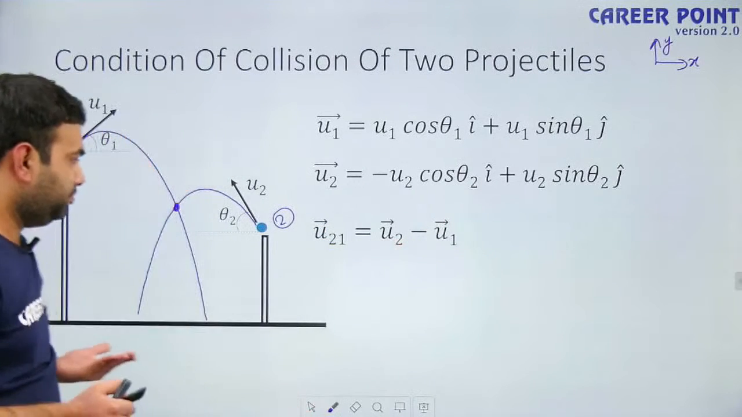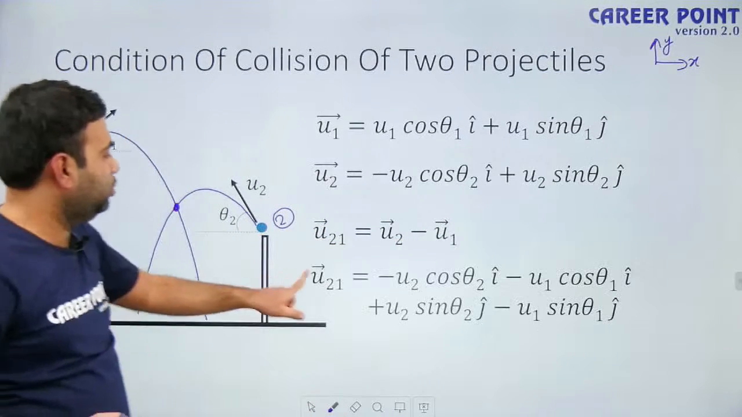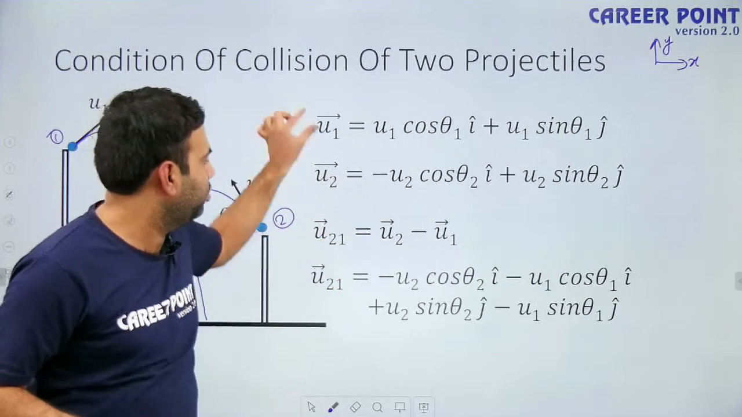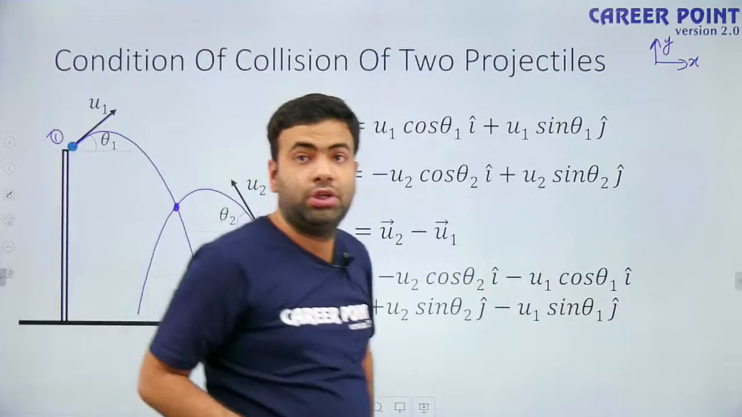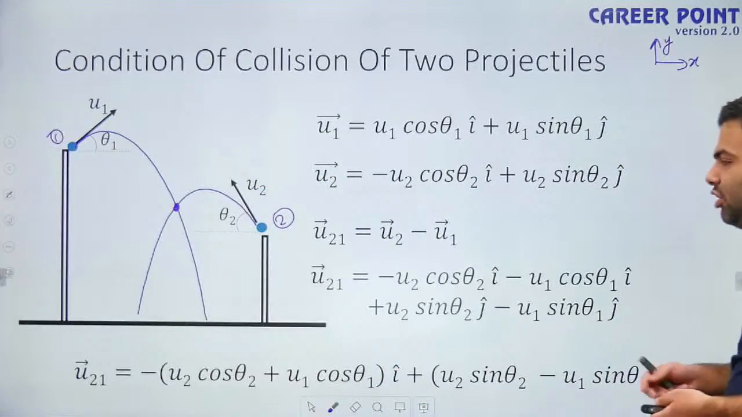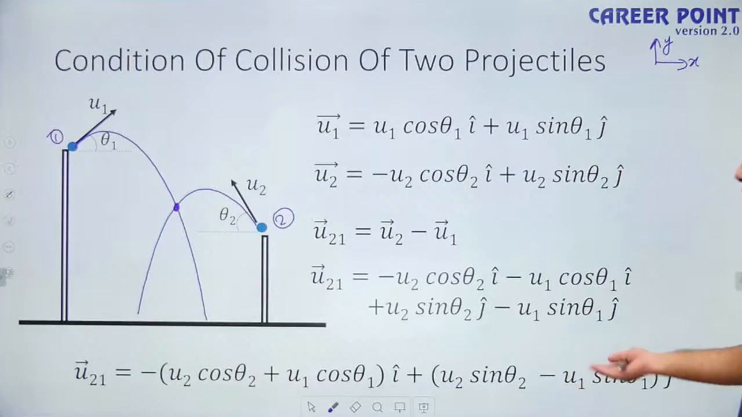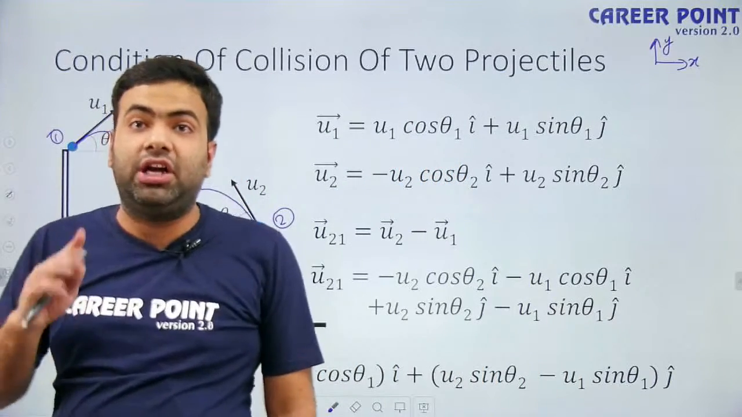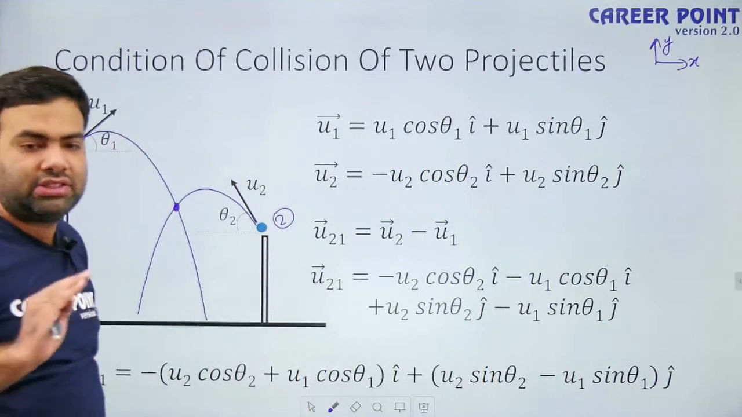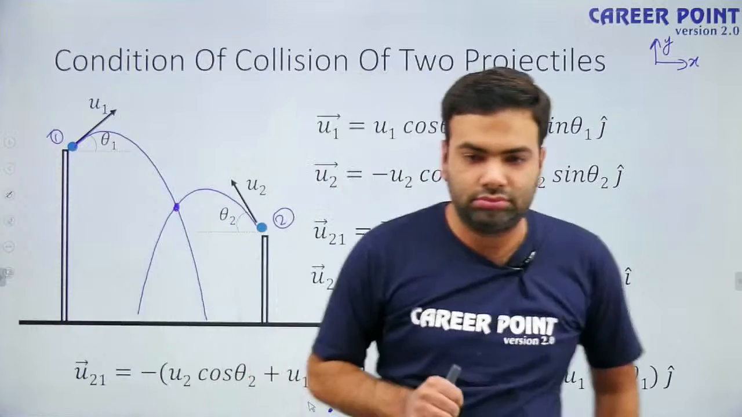So now what is the velocity of particle 2 with respect to 1? Put the value of u2, put the value of u1. You will get the velocity of particle 2 with respect to 1 in vector form. So we have calculated the x component and y component of the velocity of particle 2 as observed by particle 1, to minimize our calculation.